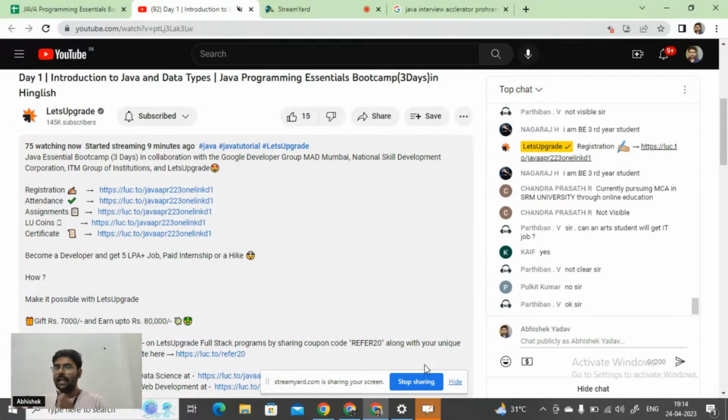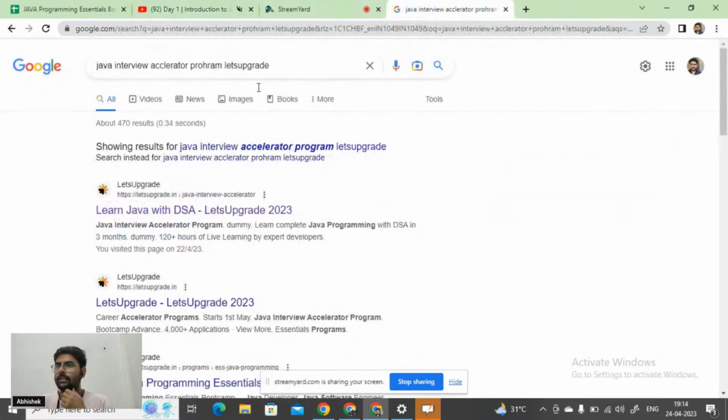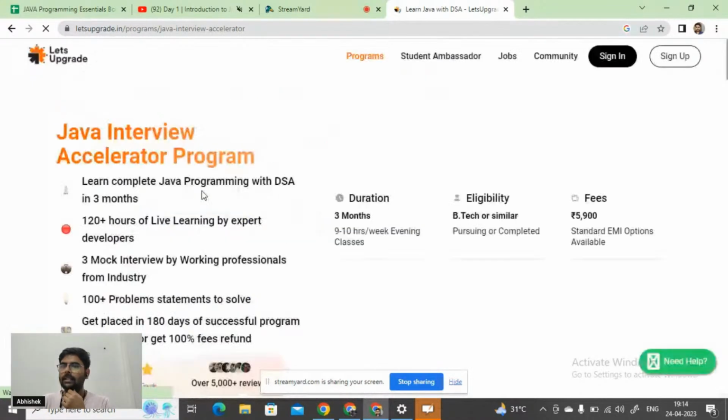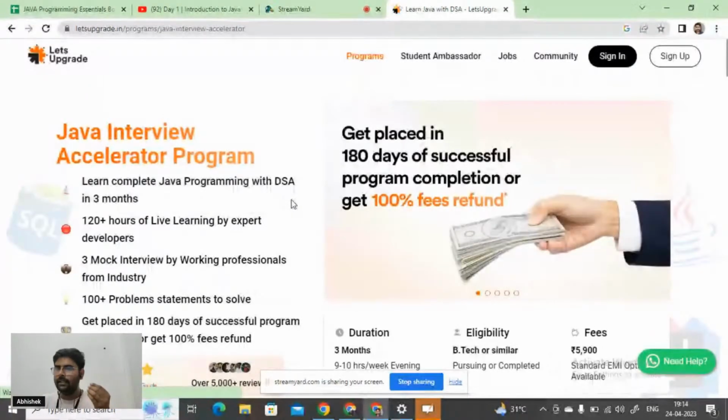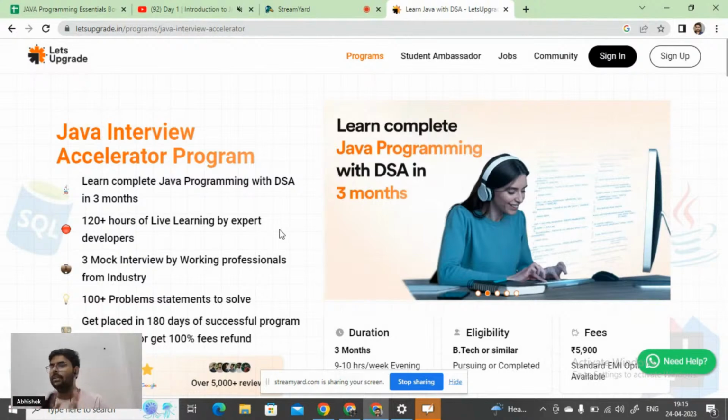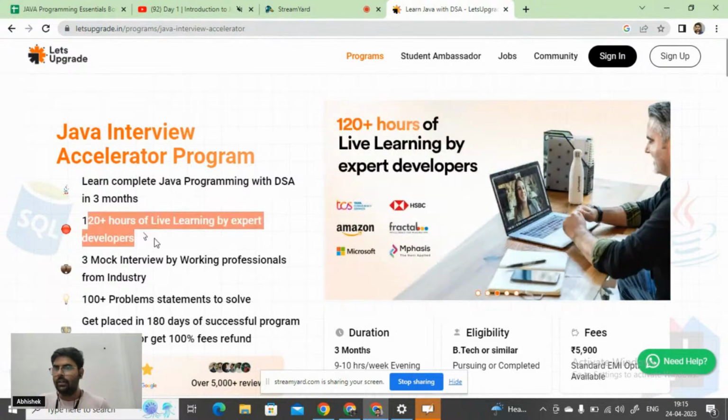For that, we have this Let's Upgrade program. Let me share this part. We have one program that will start from 1st of May. Here you can see, guys, this will be a Java interview accelerator program, a 3 month learning program where we will be learning the DSA part. In Java, we will be building problem solving skills and exploring all the data structures from A to Z.